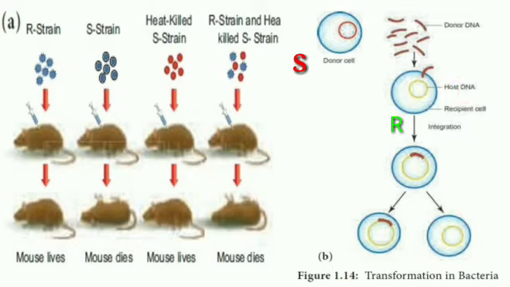And what happened? The donor DNA is integrated into the R strain bacteria. Now it becomes virulent and the mouse dies.